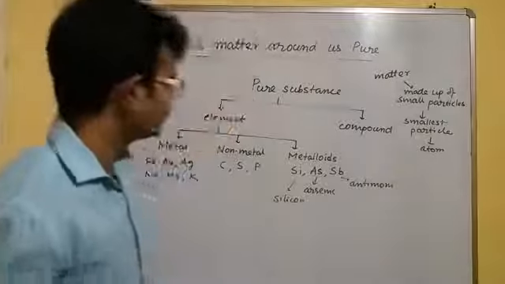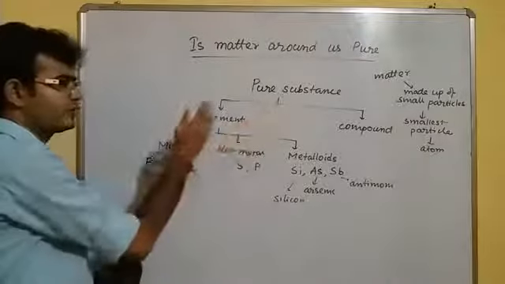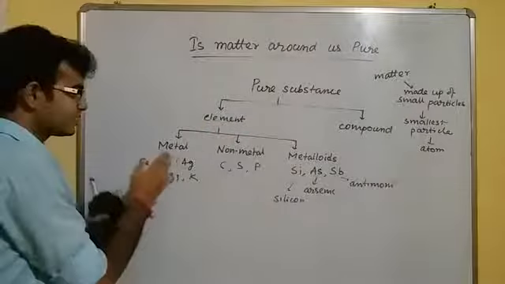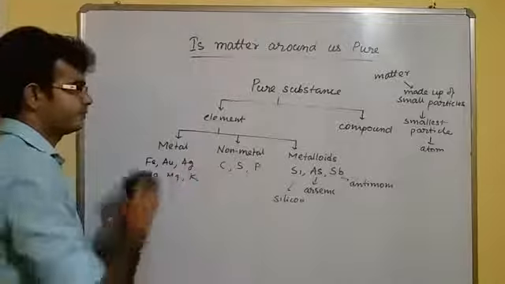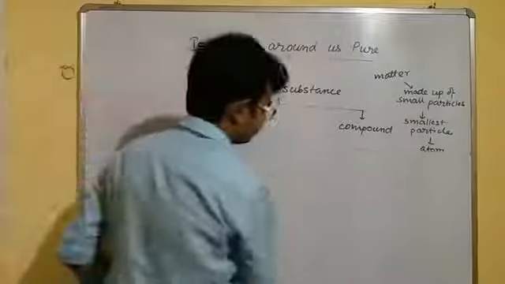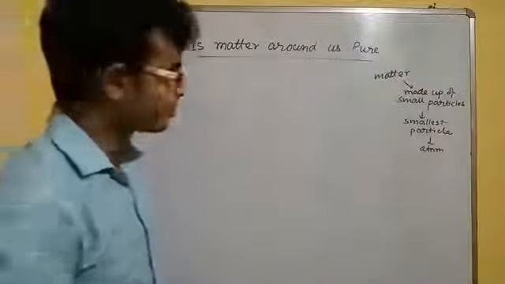Now it is very well known that pure substances can be classified into two different categories: elements and compounds. Elements can be classified into three categories: metal, non-metal and metalloids. Next, if we mix two or more pure substances, what will we get?